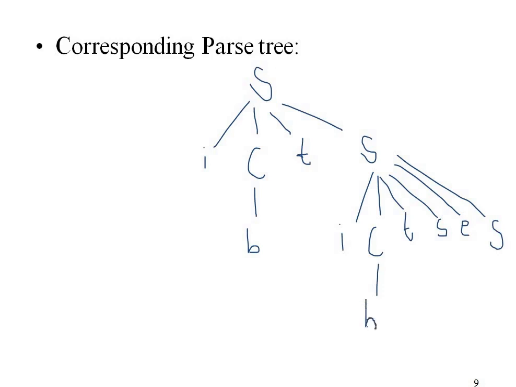It can be replaced with B. This S can be replaced with A, and this S can be replaced with A.